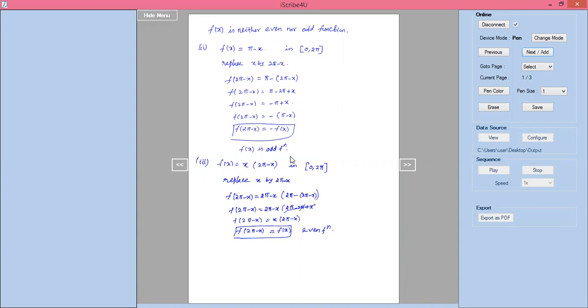Okay, this is sufficient. We will see arbitrary intervals when those problems come. That time we'll see the arbitrary interval problems. Right. Next one is, we have to take the interval minus pi to plus pi. How do you find even functions and odd functions? We'll see.